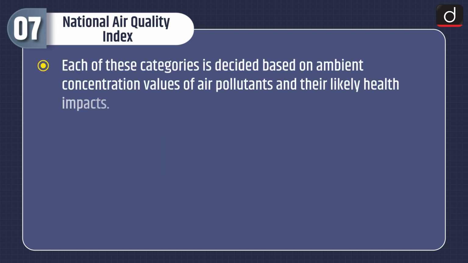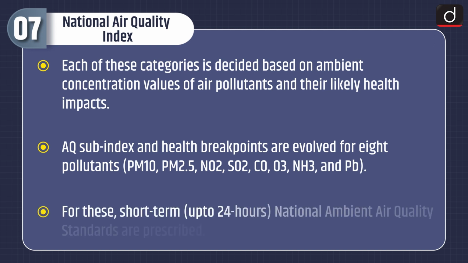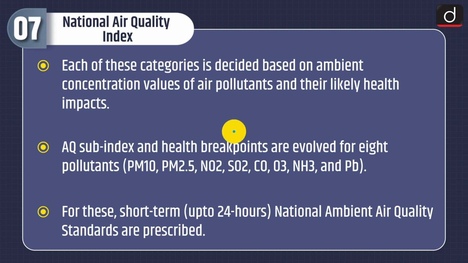Each of these categories is decided based on ambient concentration values of air pollutants and their likely health impacts. AQ sub-index and health breakpoints are evolved for 8 pollutants: PM10, PM2.5, NO2, SO2, CO, O3, NH3, and Pb. For these, short-term up to 24 hours, national ambient air quality standards are prescribed.